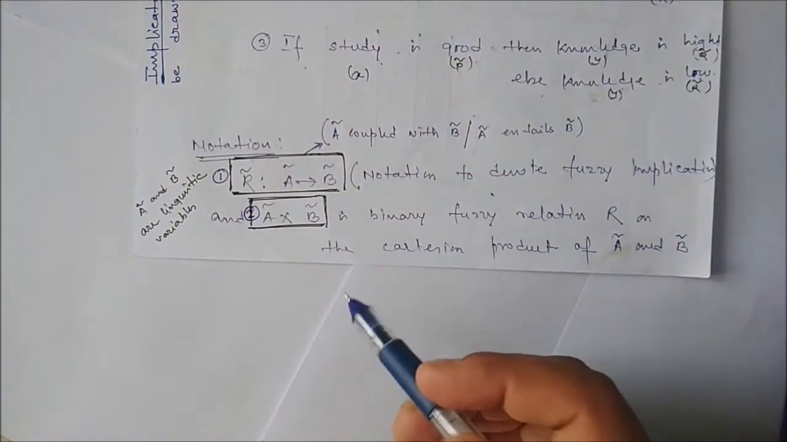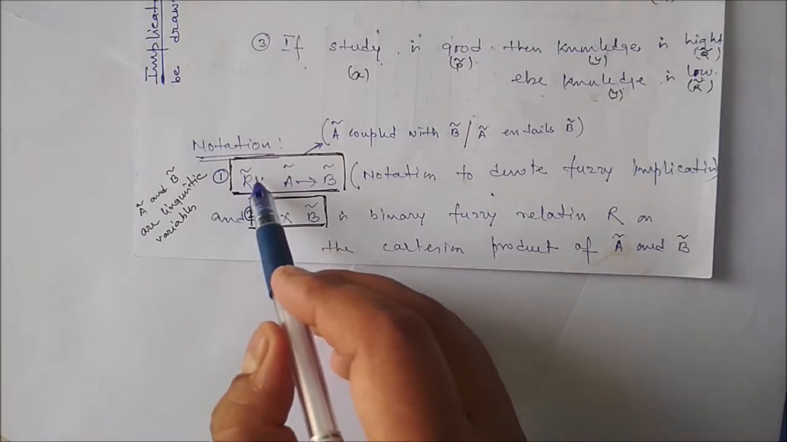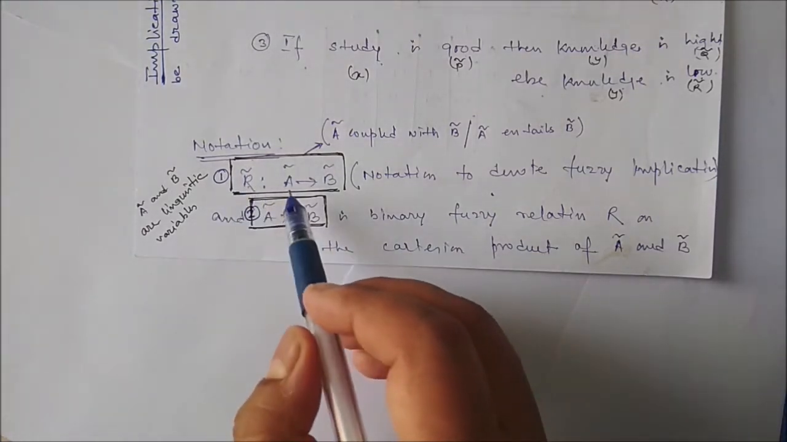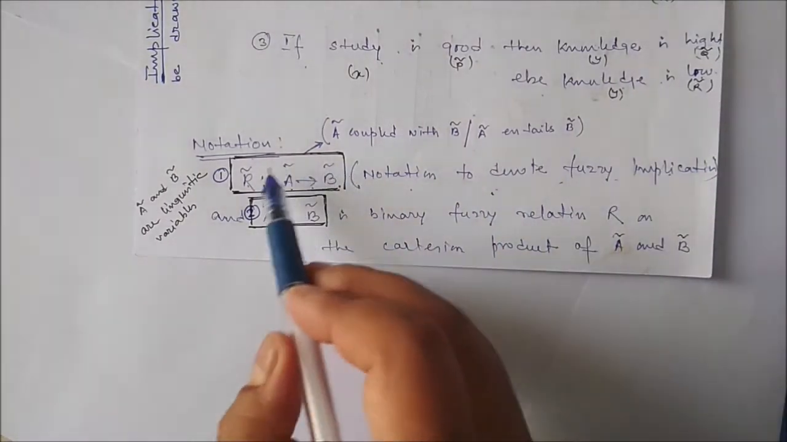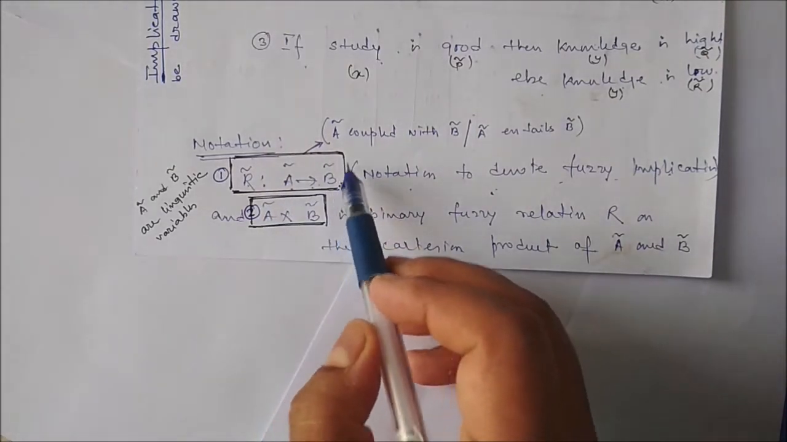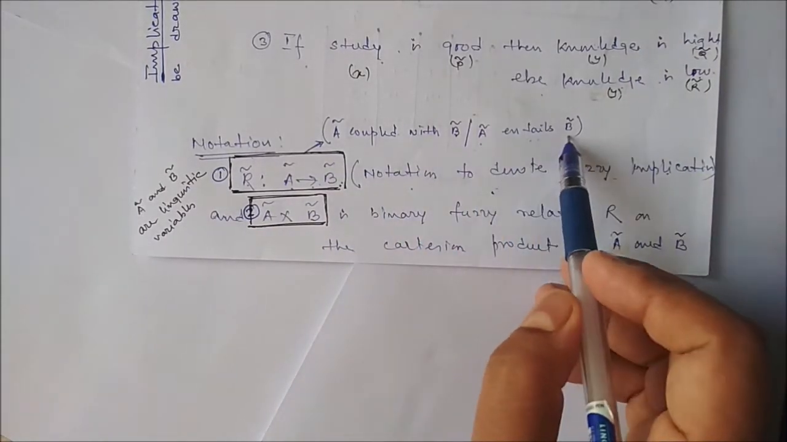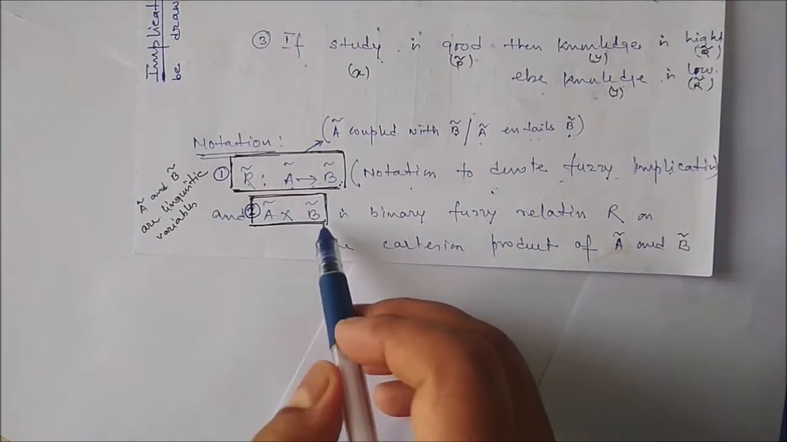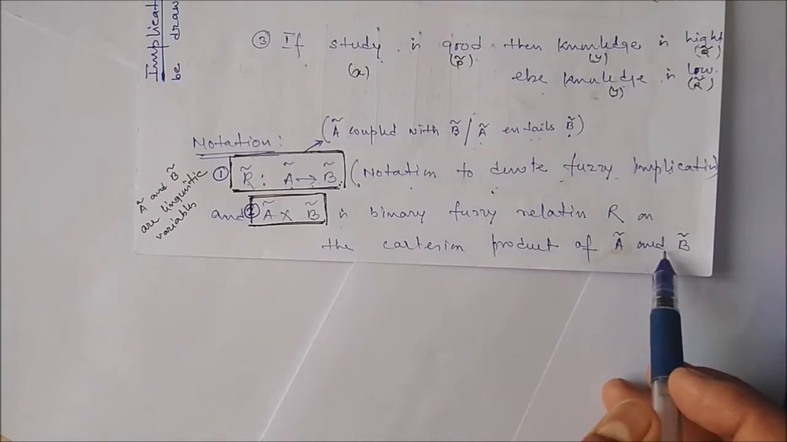Now we can see the notations. We use two notations to represent all these things. Say R is our fuzzy implication. To denote the fuzzy implication, we write A arrow B. It is interpreted in two ways: A coupled with B, or A entails B. We have another notation, A cross B, which is a binary fuzzy relation R on the Cartesian product of A and B.